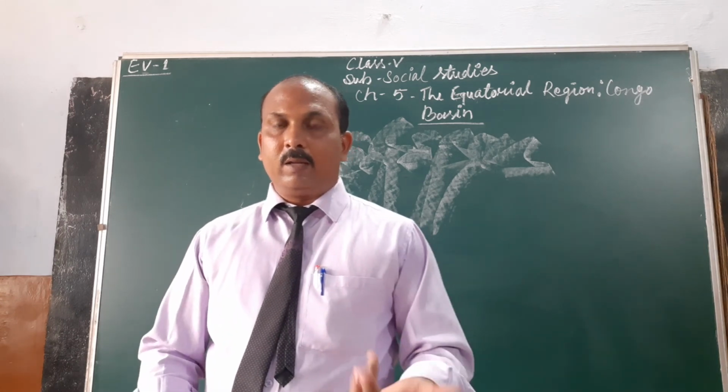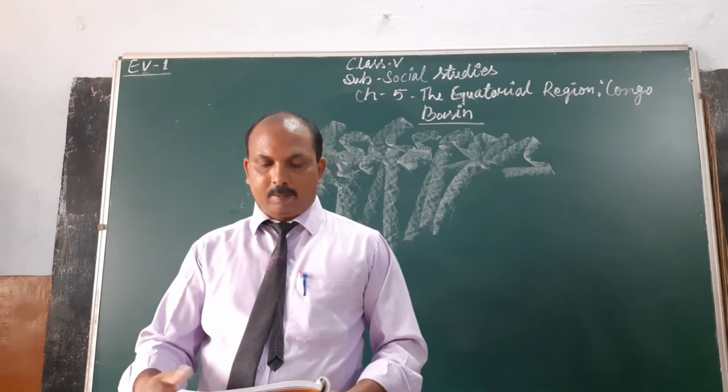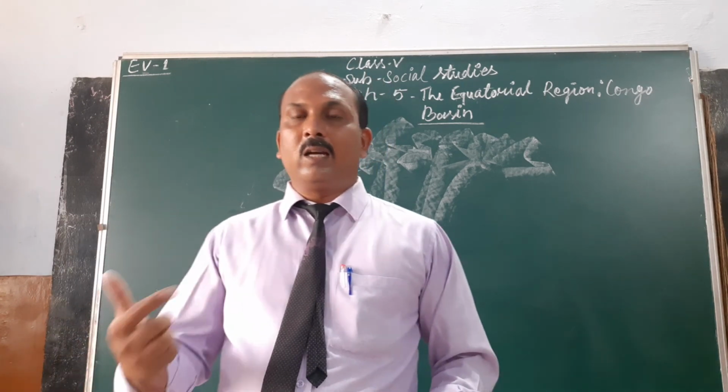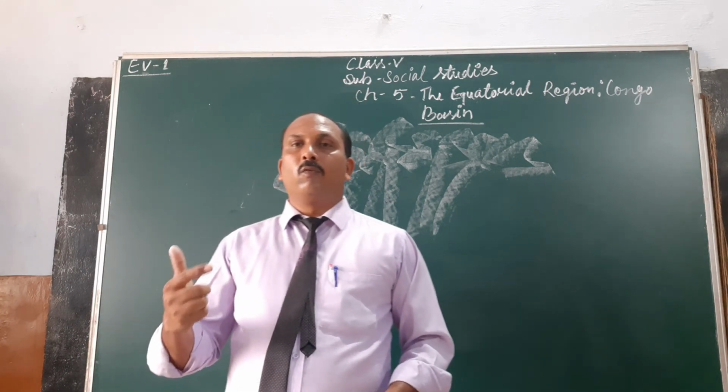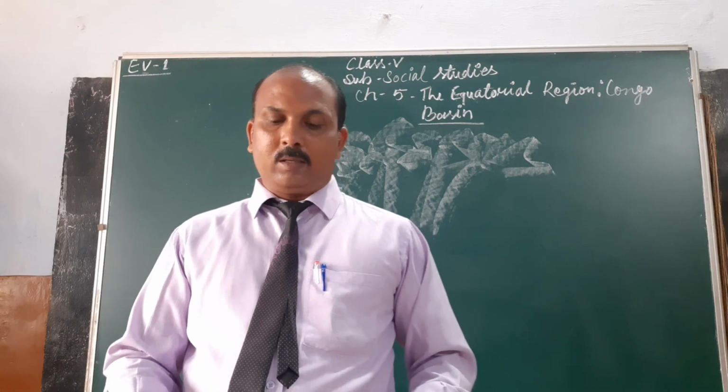Vegetation is very large in this region, but it is uneconomical vegetation, because there are so many thick forests.